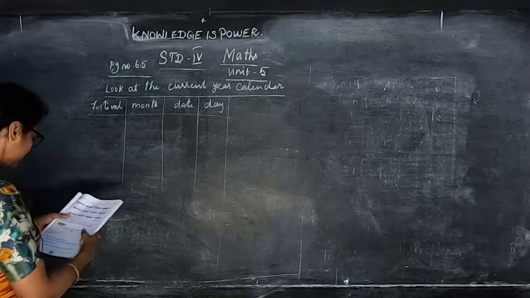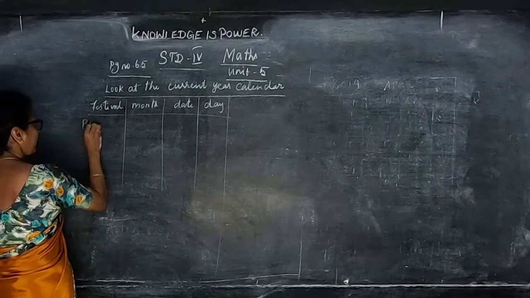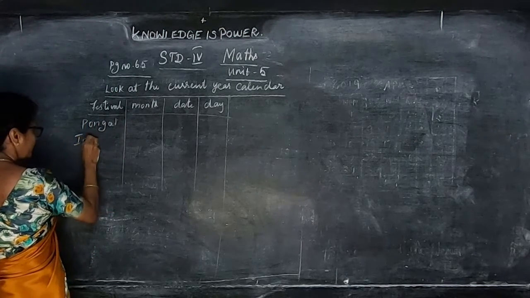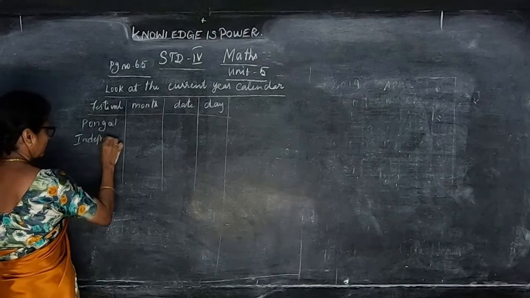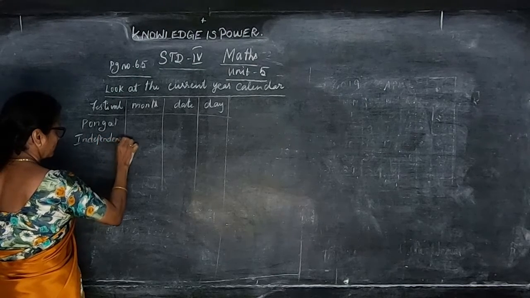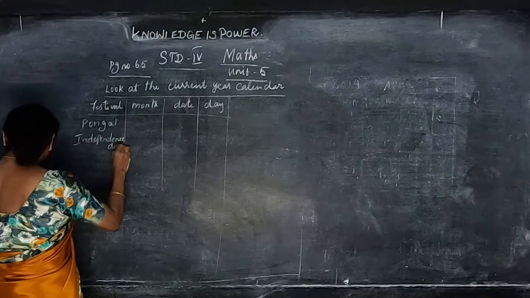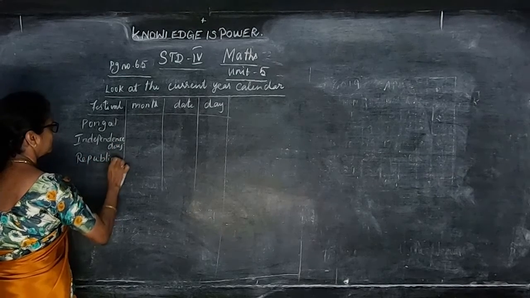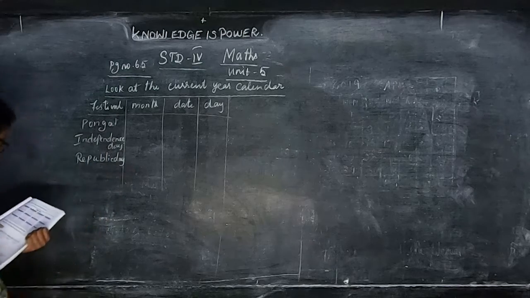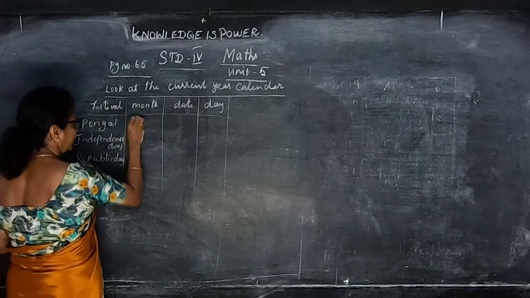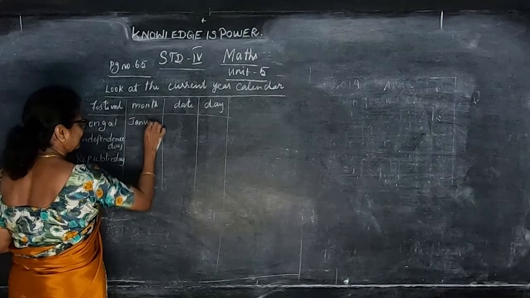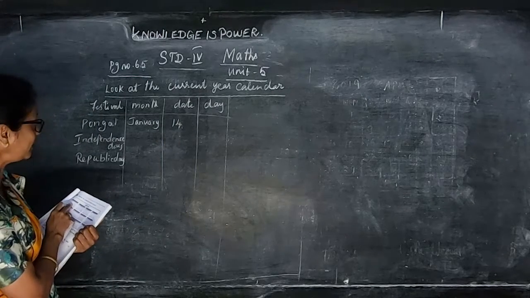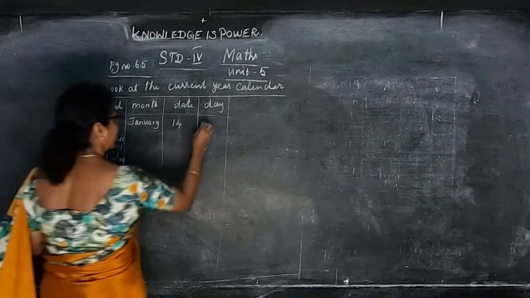So first they have given Pongal, Independence Day, Republic Day. So these are the days they have given. Pongal comes on January 14th. So the date is January 14th and the day is Monday.